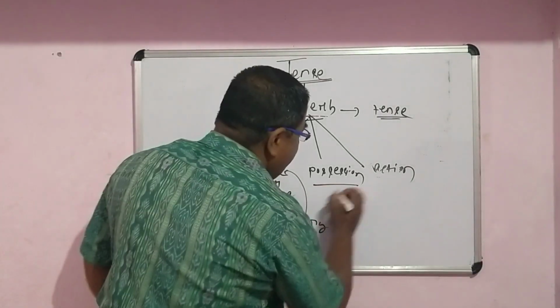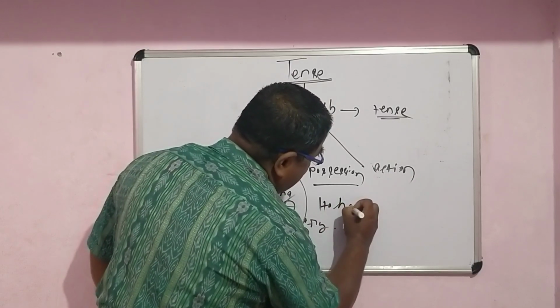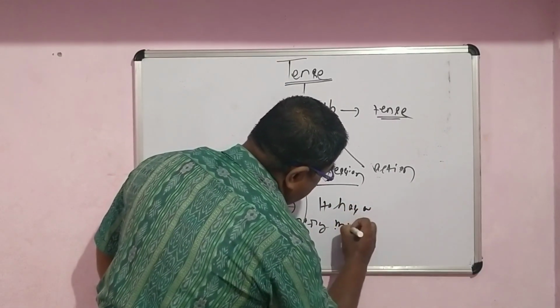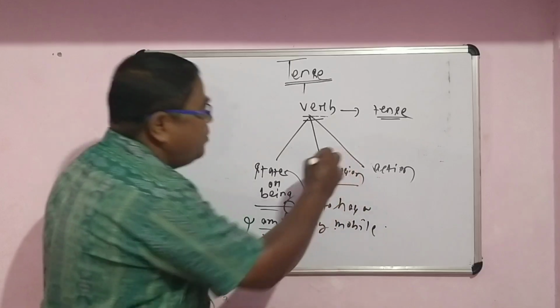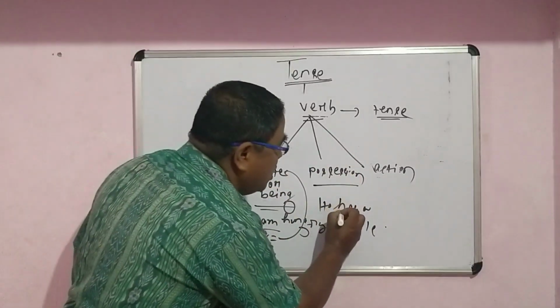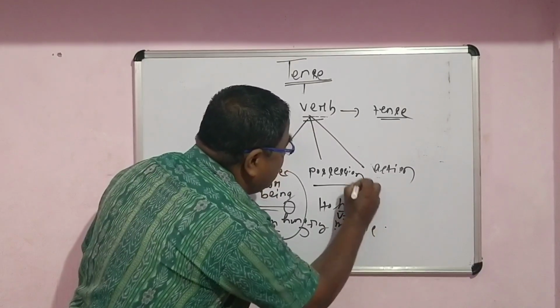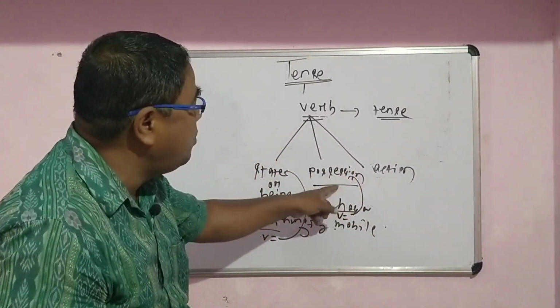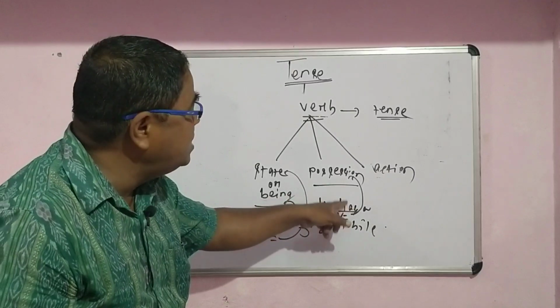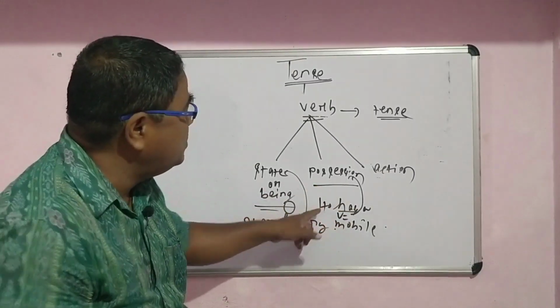Then a possession. If I say he has a mobile, remember, which word refers to the possession? This particular word is has. So has is also a verb referring to possession, because he is in the possession of the mobile. So has is the possession related to the subject he.